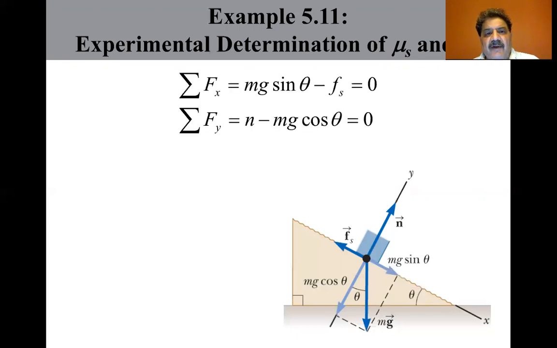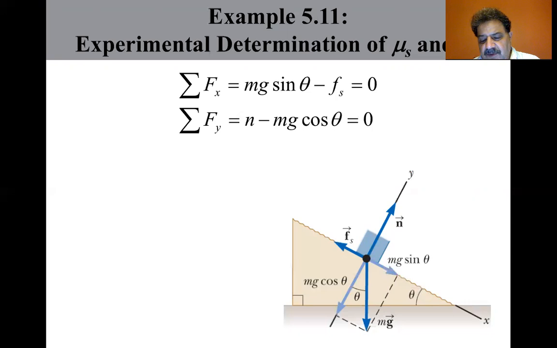So we have the sum of the forces in the x direction, mg sine theta minus the static friction, and they have to equal 0 if there is no motion. The sum of the forces in the y direction, the normal force minus mg cosine theta, equals 0.